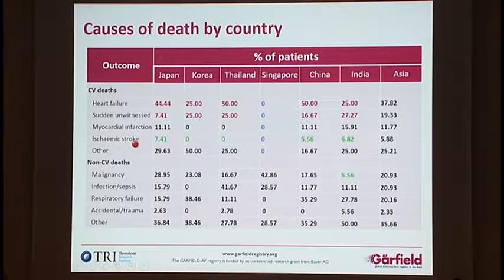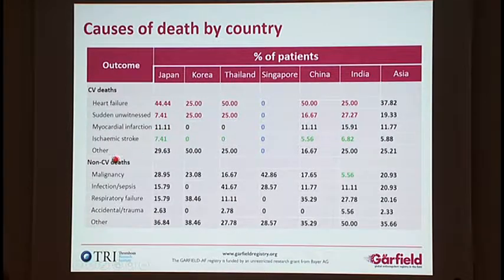We can see that ischemic stroke, as in non-Asian countries, accounted for very few of the deaths in the GARFIELD-AF registry. This is an increasingly recognized point that major bleeding and ischemic stroke do not contribute very much to the mortality figures in atrial fibrillation.